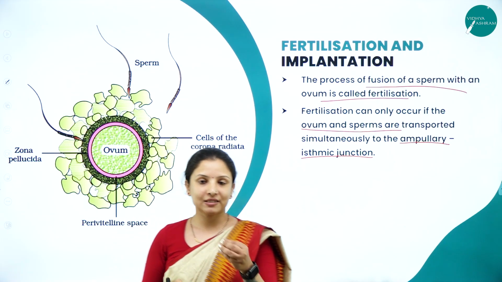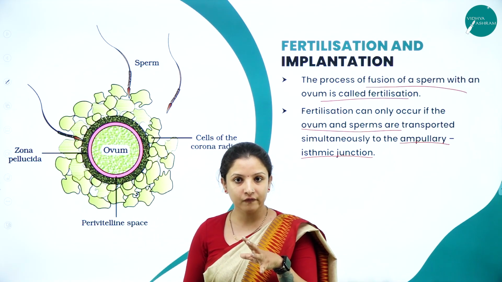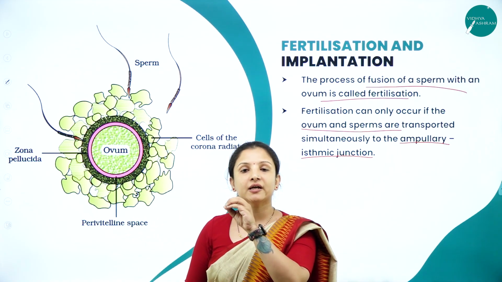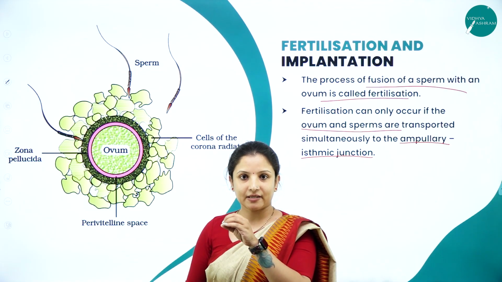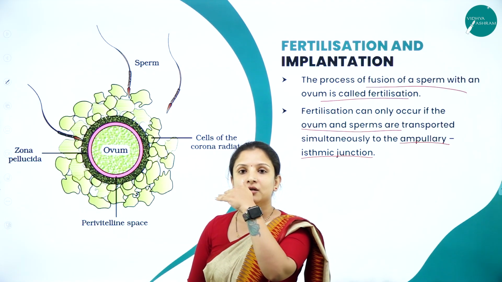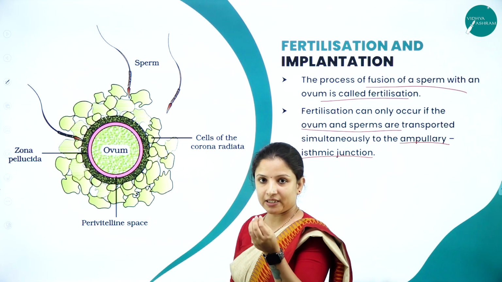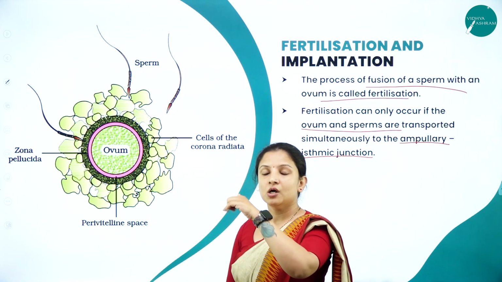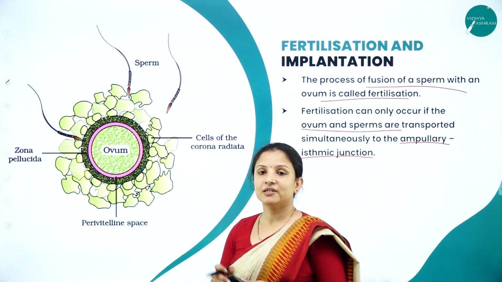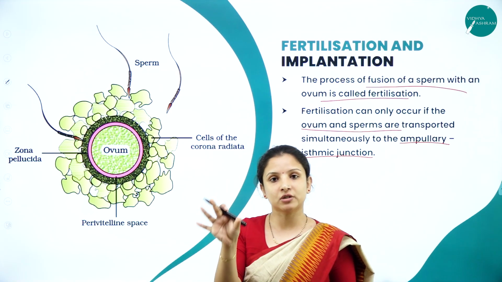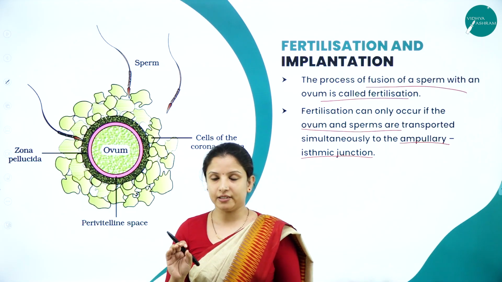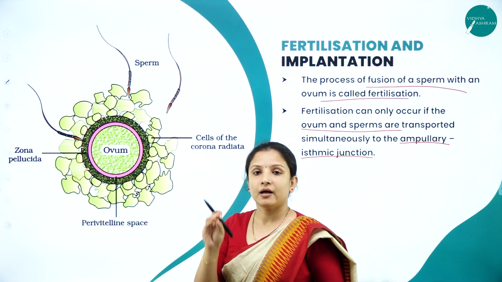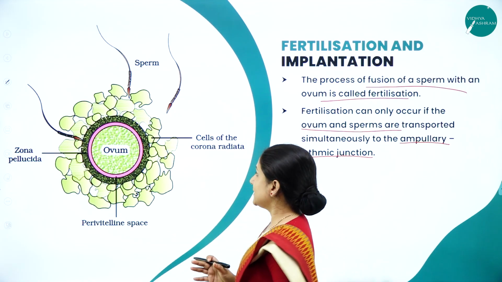So, the ova is released by the ovary. It will move to the finger-like projections that are there, and then it will move into the infundibulum, which is funnel-like. Then from the infundibulum, it has to go to the isthmus. When it reaches the isthmus, at that time, the sperm has to reach that isthmus as well. It has to be delivered into the female uterus and it has to reach the isthmus.